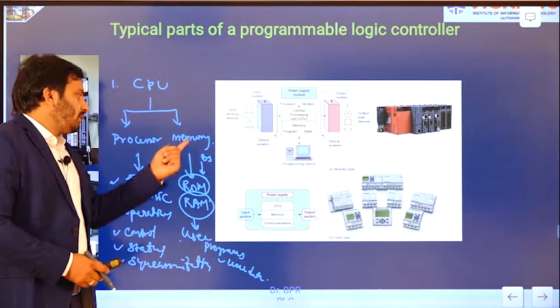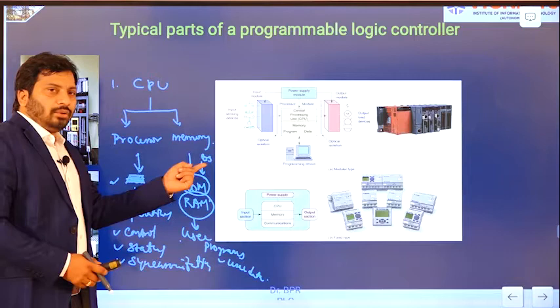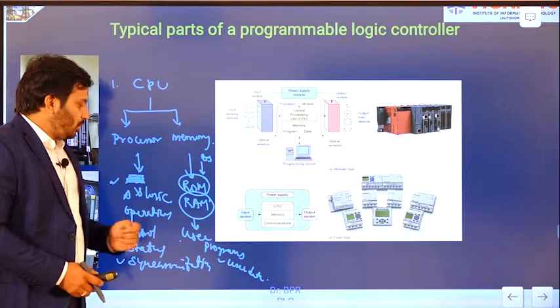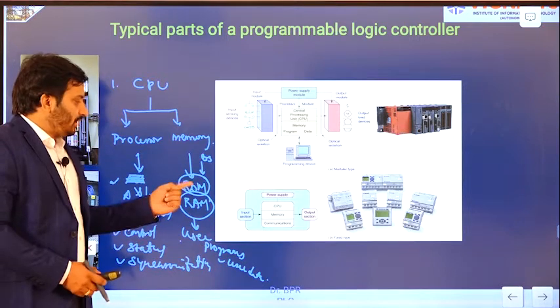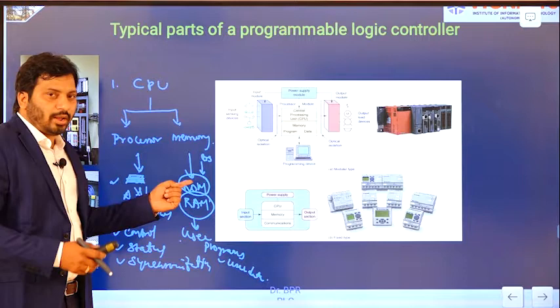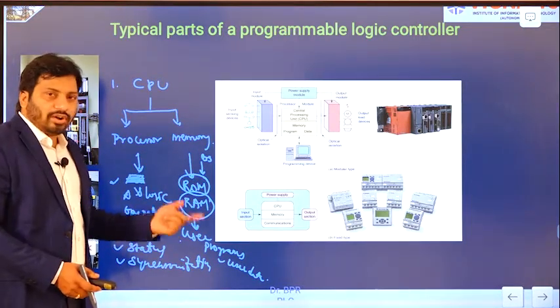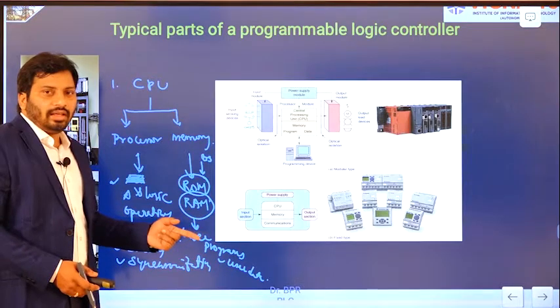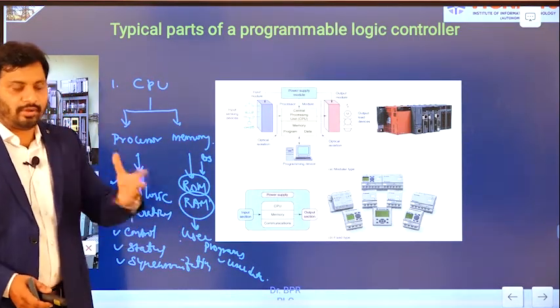Memory is there. In memory we have ROM and RAM. ROM is used to store the operating system programs. RAM is used to store the user programs and user data. Even if the power is lost, the operating system programs are not going to be erased. Here, once power is lost, the user programs are going to be erased and vanish.